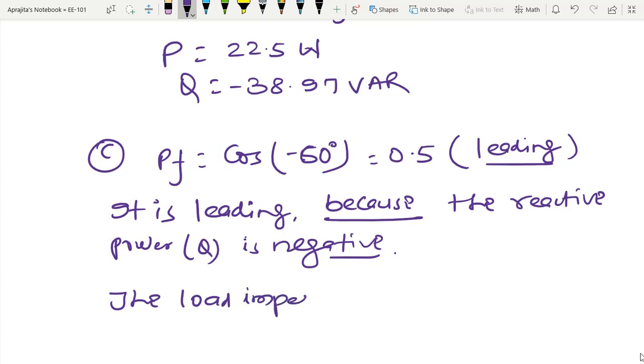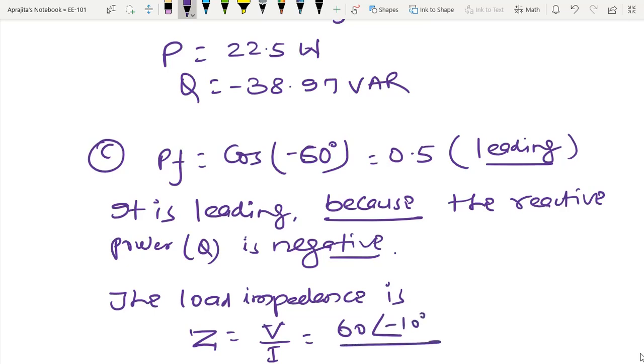Load impedance Z equals V by I, that is 60 at angle minus 10 divided by 1.5 at angle plus 50 degree.